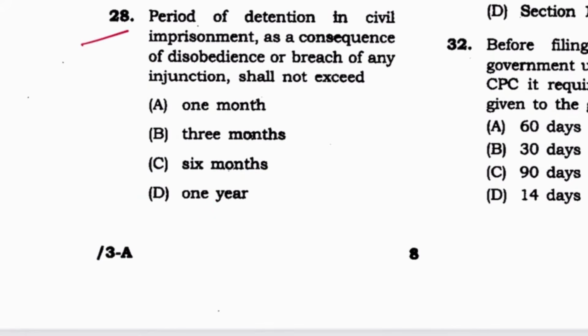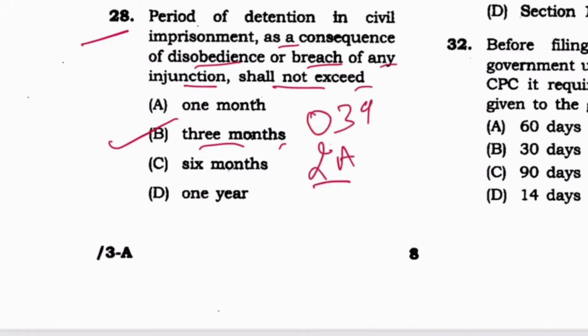Next, 28. Period of detention in civil imprisonment as a consequence of disobedience of or breach of any injunction shall not exceed 3 months. B is the answer. This is mentioned in order 39 rule 2A.